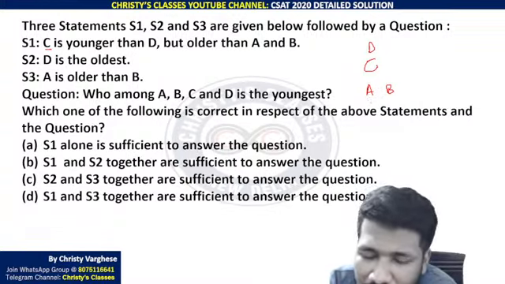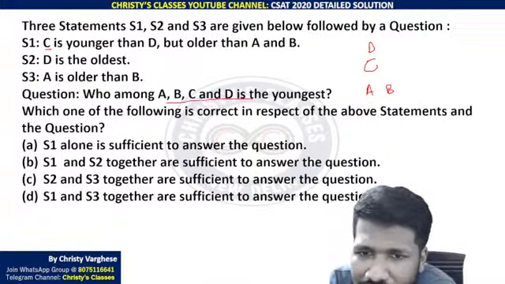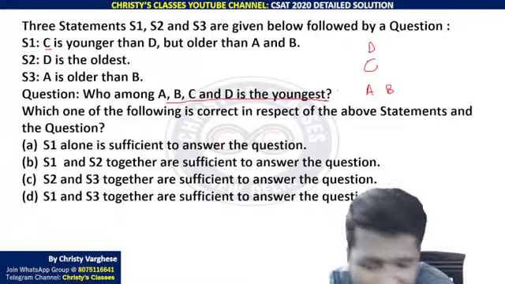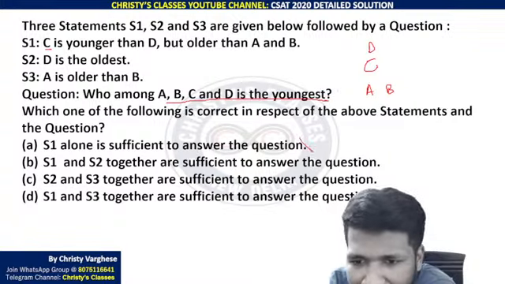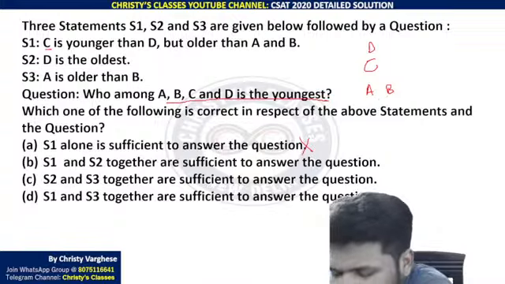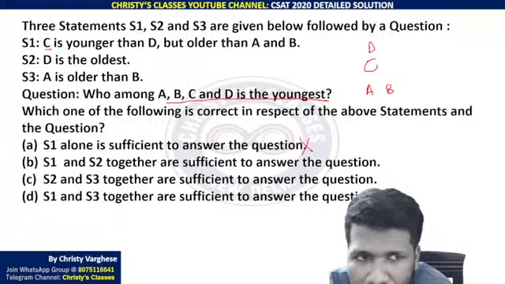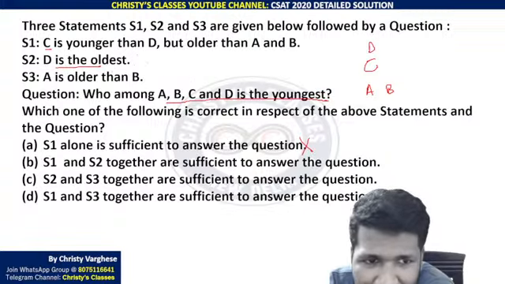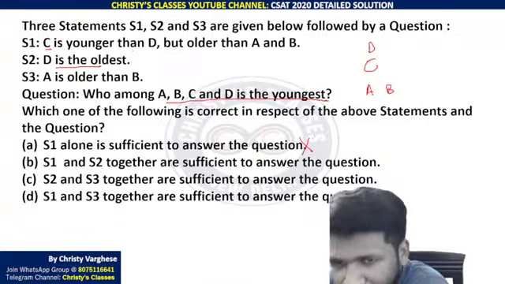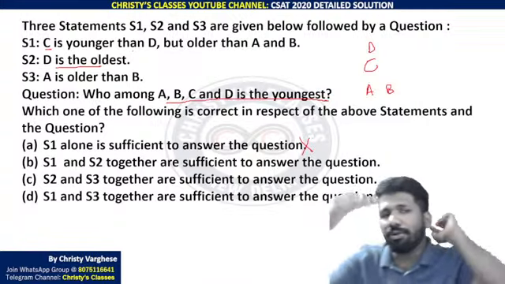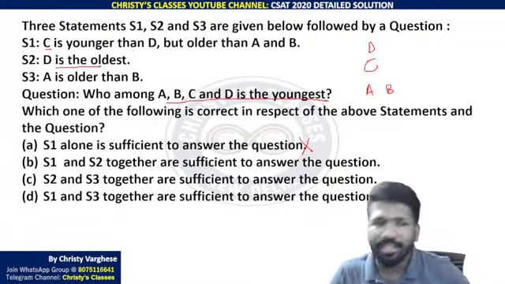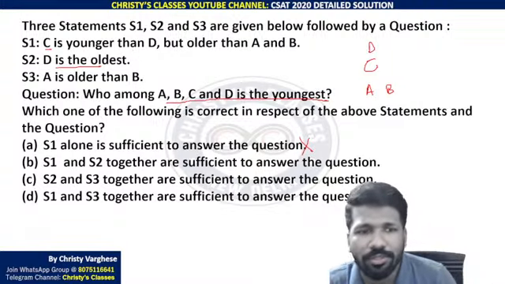A and B, the rank of A and B is variable. Who among A, B, C, D is the youngest is the final question. From statement 1 alone you cannot answer it, because A and B, anyone can be the youngest by this data. Now S2, D is the oldest. Definitely that statement alone is not enough, because it only says D is the oldest. We need the youngest. So S2 alone is not enough.